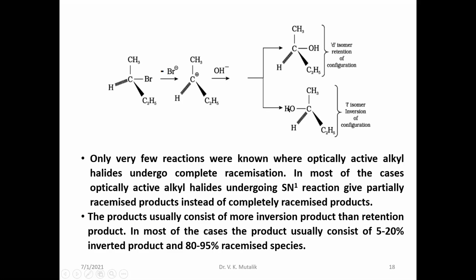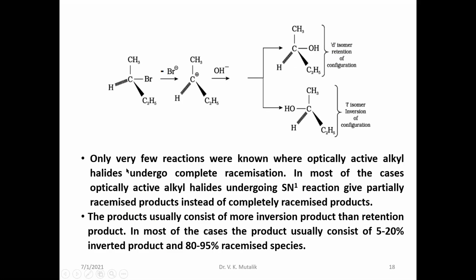In another case, it gives the opposite configuration. There are two possibilities, and these two are formed in equimolar mixture. This kind of mixture is called a racemic mixture. When we measure the optical rotation, one is a dextrorotatory compound and the other is a levorotatory compound.